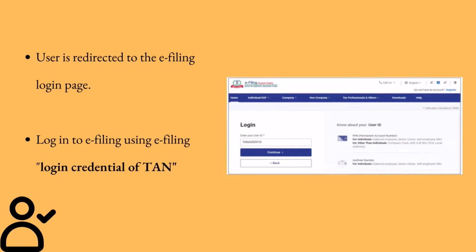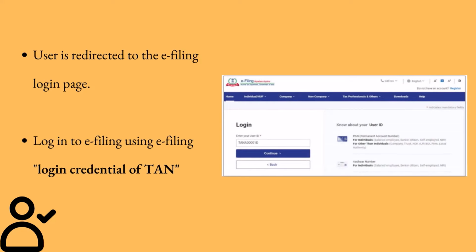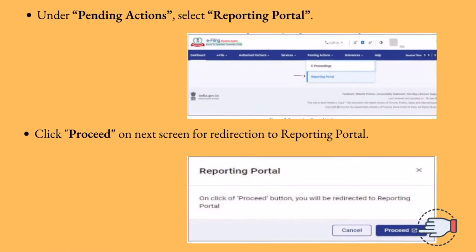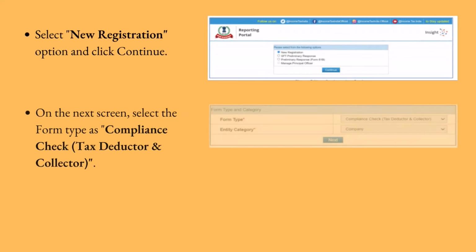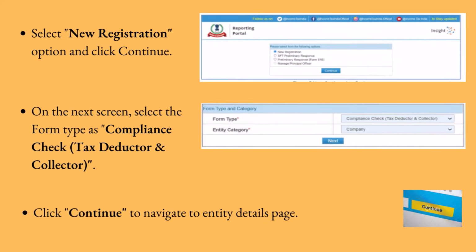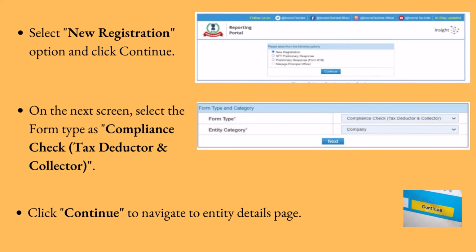User is redirected to the e-filing login page or directly navigated to e-filing portal through www.incometax.gov.in. Log into e-filing using e-filing login credential of TAN. Under Pending Action, select Reporting Portal. After being redirected to the reporting portal, select New Registration option and click Continue.